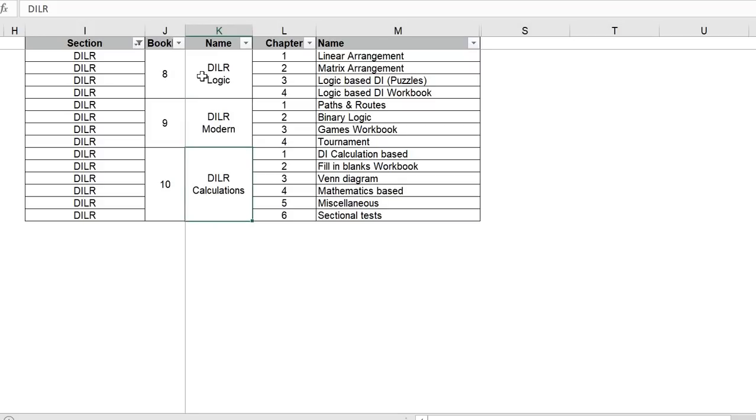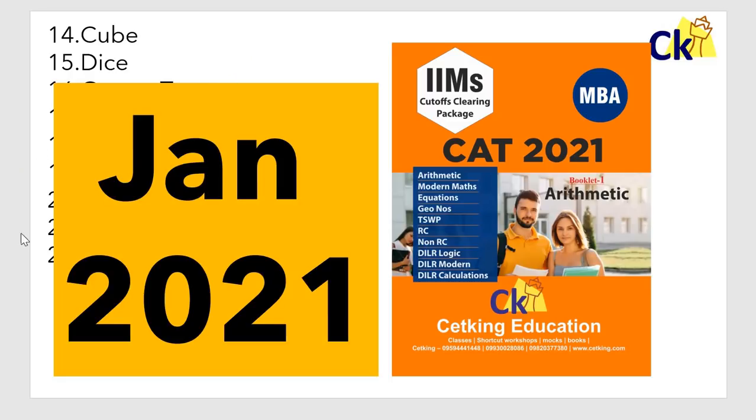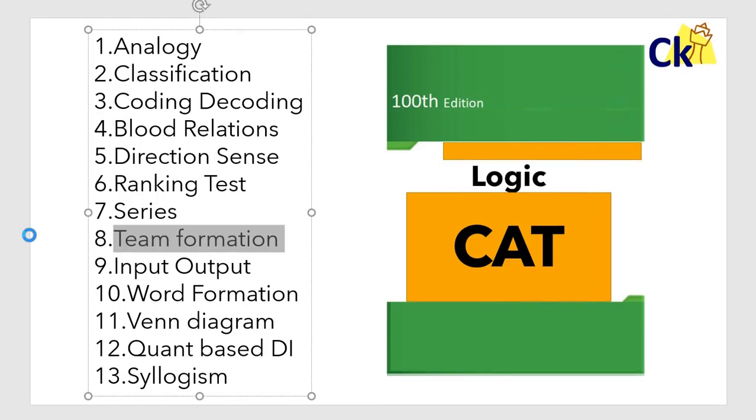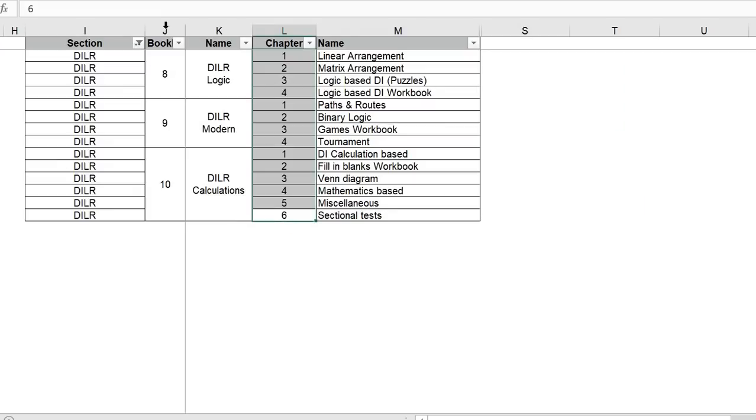And last is all the calculation type of DI. So calculation-based DI, fill in the blanks, Venn diagram, mathematics-based DI, miscellaneous, and the sectional test. So in total there are 14 chapters. Very small booklets. You have to complete these booklets, and we have these chapters, and we are done. So that's your main syllabus. Look at the difference between this and what was expected. Can you see there's a huge difference between the two?